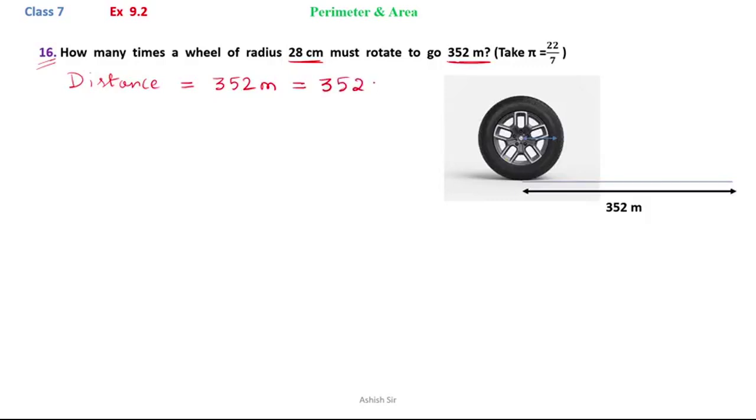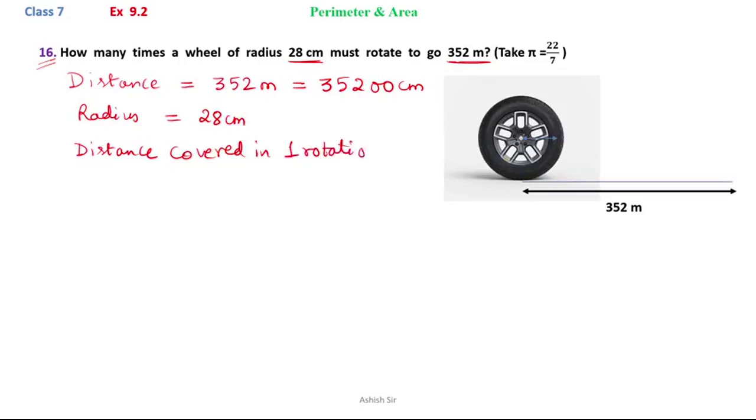So it will be 35200 centimeter. Now the radius of the wheel is given to us as 28 centimeter. Now we know that the distance covered in one rotation will be equal to the circumference of the wheel, as it will rotate once. So the distance covered in one rotation equals the circumference.